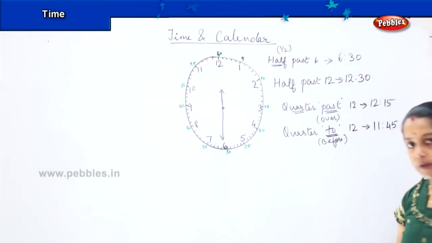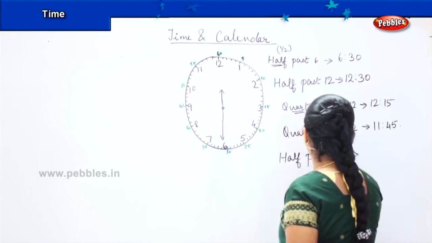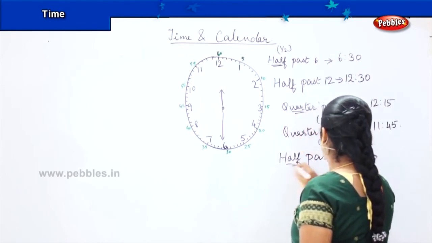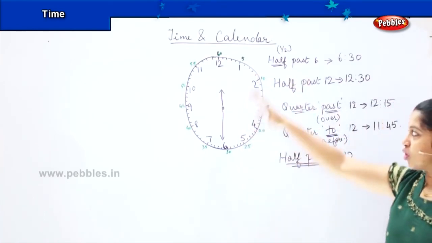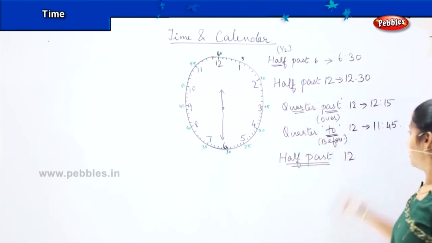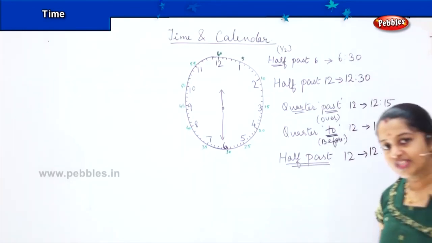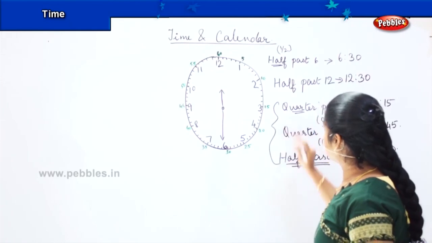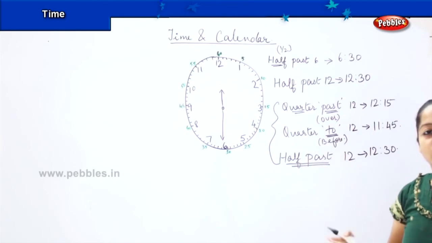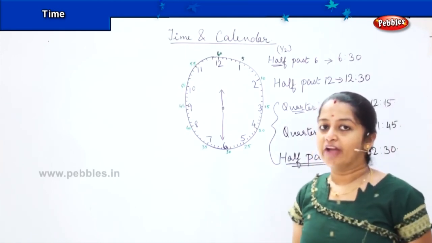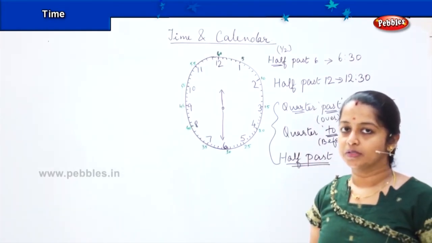11:45. Okay. And if I say half past 12, half past means half of the value, right? So it's almost half an hour, the number is over. So it becomes 12:30. Okay, children? So are you clear with these terms of quarter past, quarter to, and half past? Because these are the terms which we will be using frequently, and you have to be familiar with what these terms talk about. Clear? So shall we move ahead?